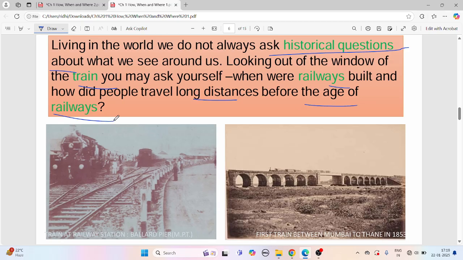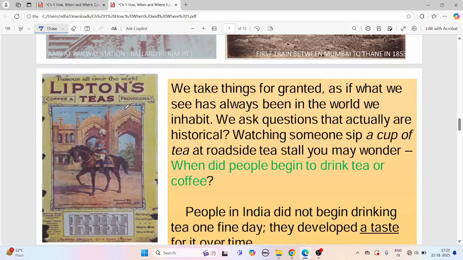Now see, you are sitting on a train peacefully, and suddenly a question comes to your mind: when were these railways built and how did people travel long distances before the age of railways? Right? You may be just thinking about that. So questions of history do come to our minds, like who built it and what was there before.